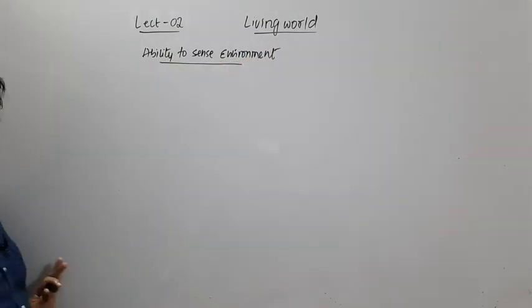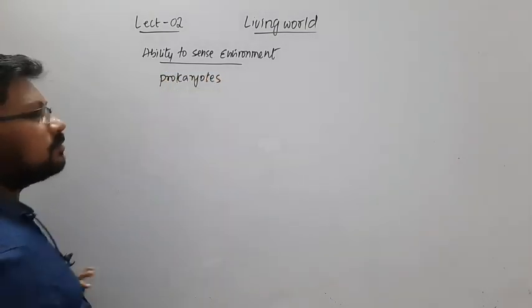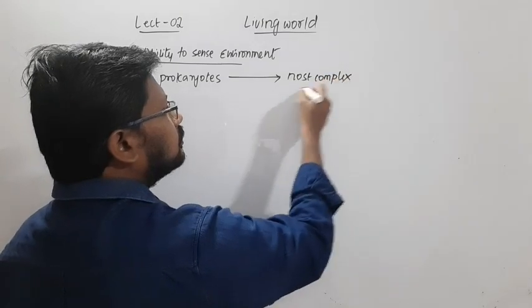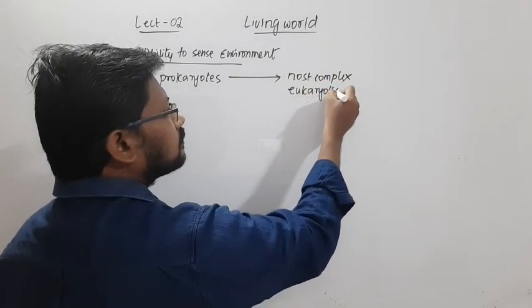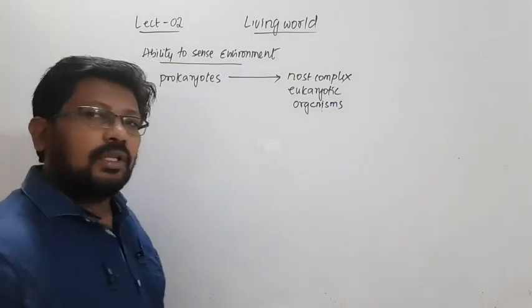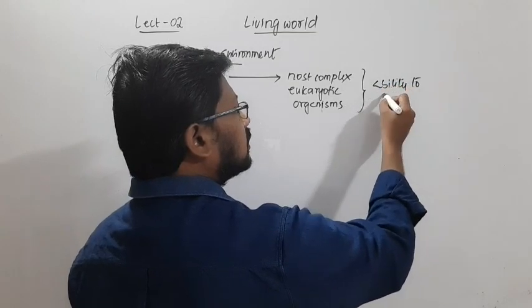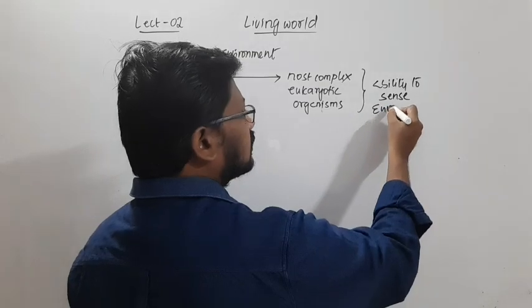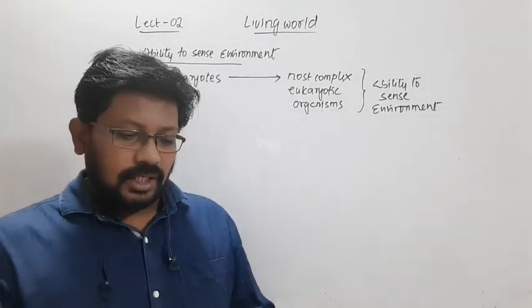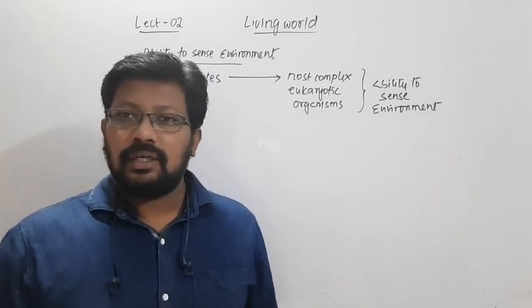Right from prokaryotic organisms to the most complex eukaryotic organisms, all these organisms have the ability to sense environment.